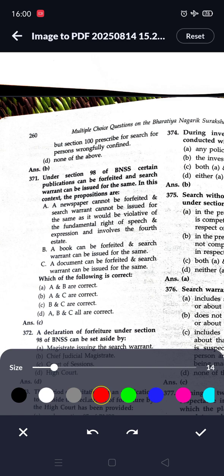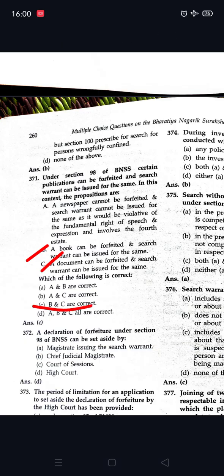Second, a book can be forfeited and a search warrant can be issued for the same. Third, a document can be forfeited and a search warrant can be issued for the same. So B and C are correct, so option C is correct.